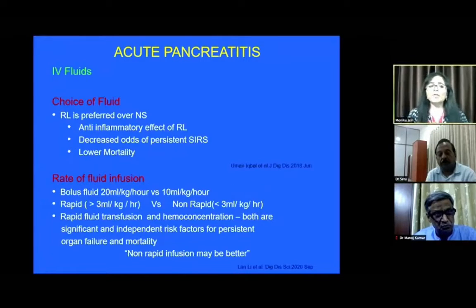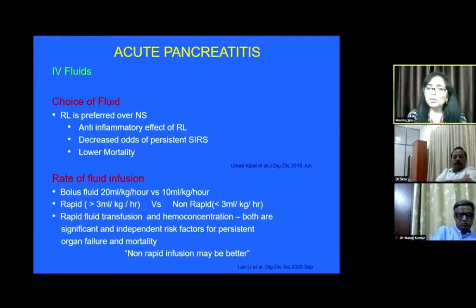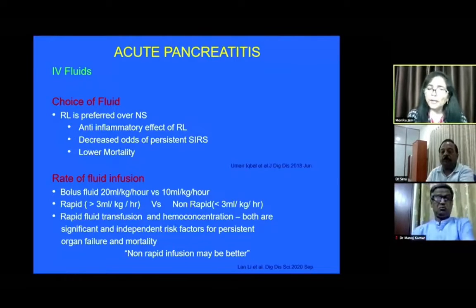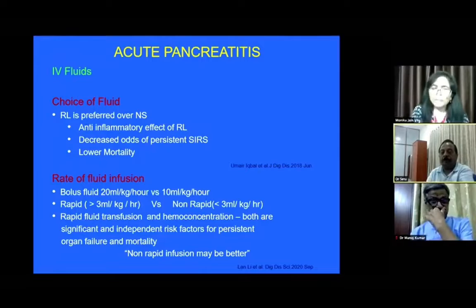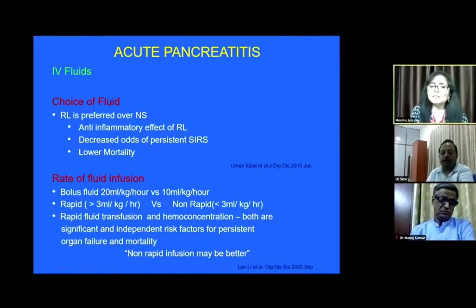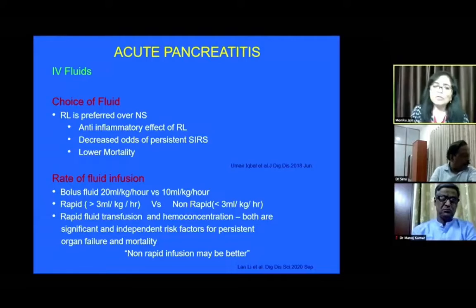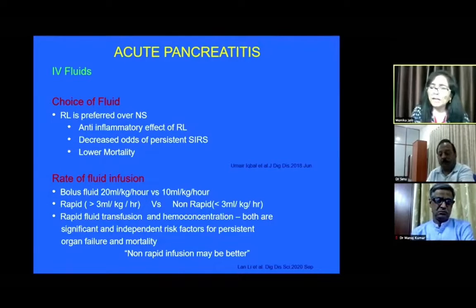A word about IV fluids. The choice of IV fluids was controversial in the past, but now we know that Ringer lactate is the preferred IV fluid in patients with acute pancreatitis. Why is it so? It has an anti-inflammatory effect on the pancreas. Secondly, cyst persistence was seen to be lower in patients who were given Ringer lactate as compared to normal saline. The patients had lower mortality when RL was infused.